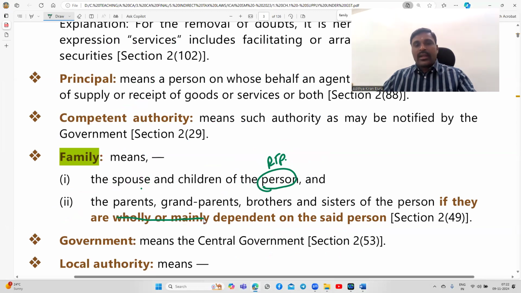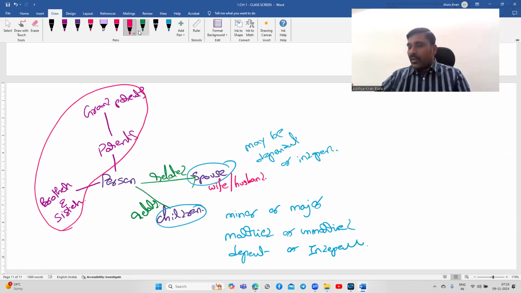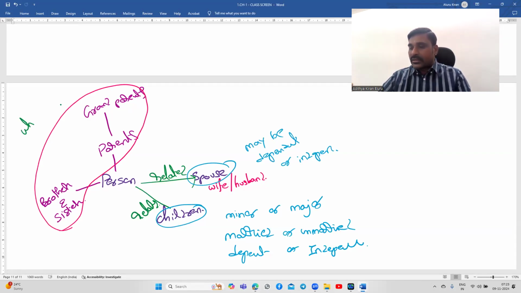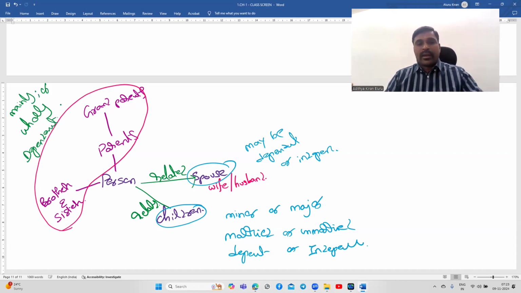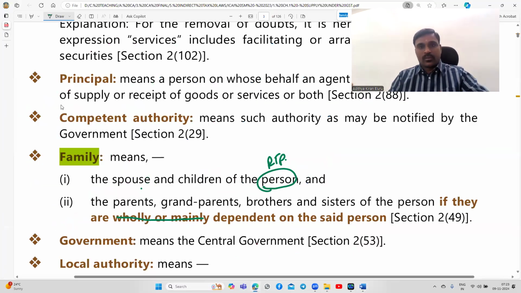wholly or mainly dependent. They should be wholly or mainly dependent, then only they will be called related persons. Mainly or wholly dependent, then only they will be treated as related parties. Persons of the same family or related persons.